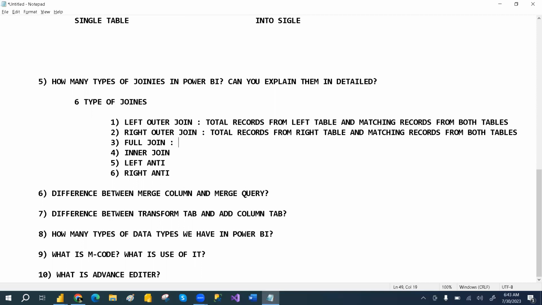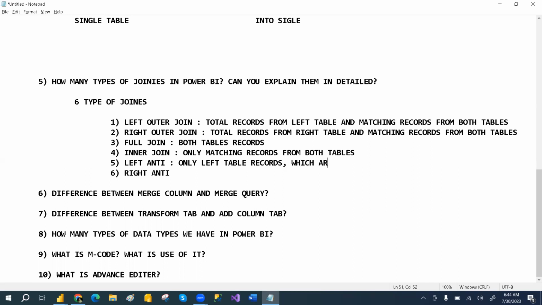Full join means both tables' records. Inner join means only matching records from both the tables. And left anti means only left table records which are not matching with the right table.